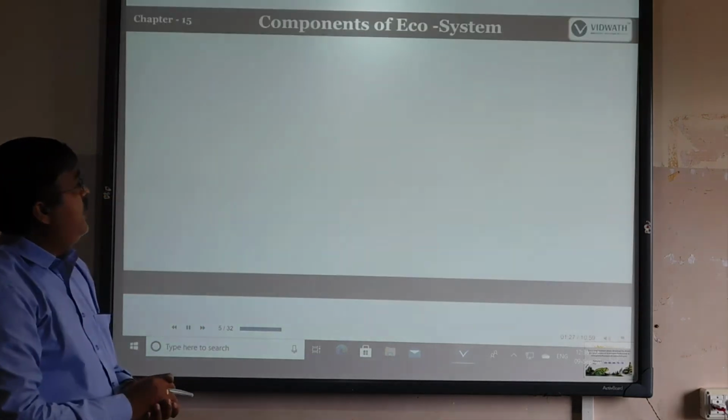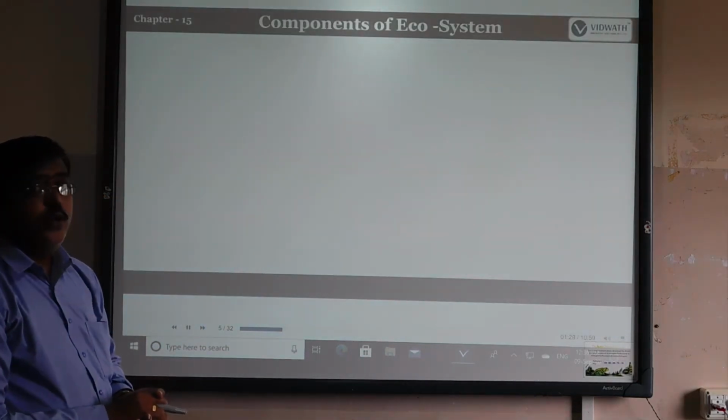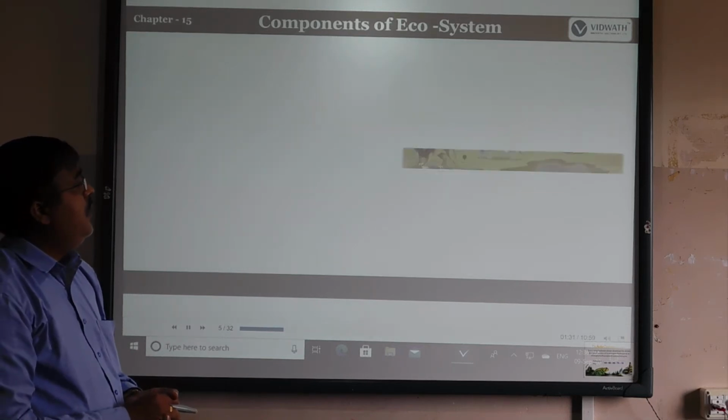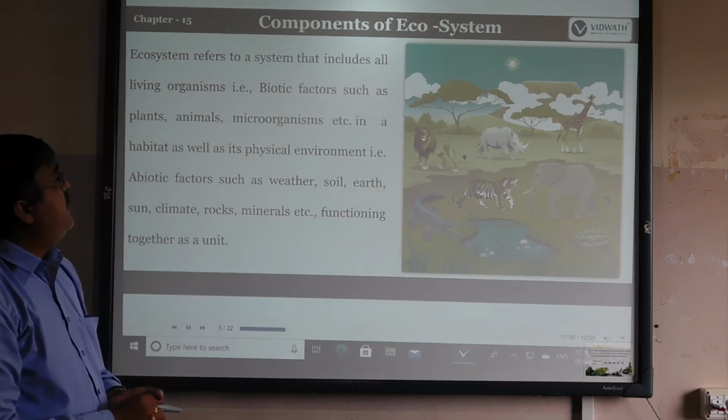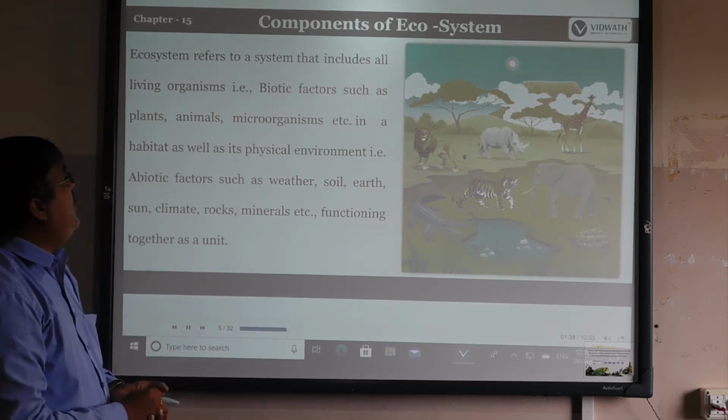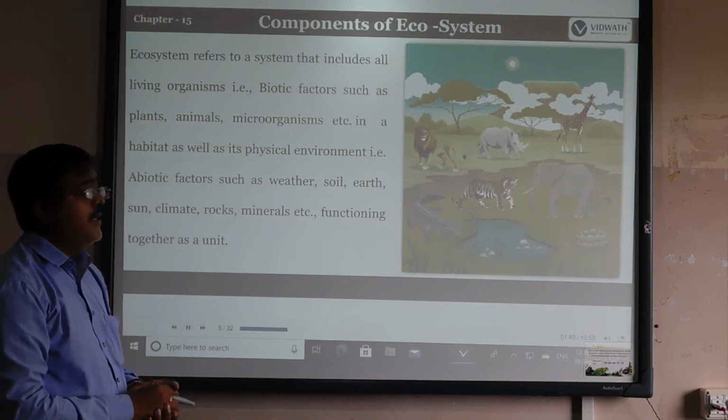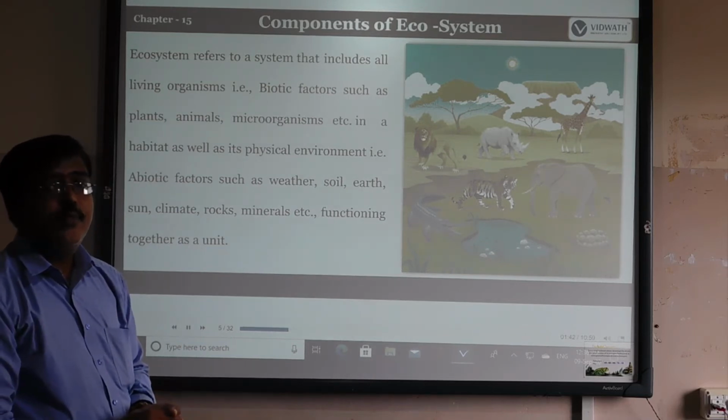First, what are the components of the ecosystem? See the picture here. The ecosystem includes the living organisms, which we call biotic factors, and also abiotic factors.